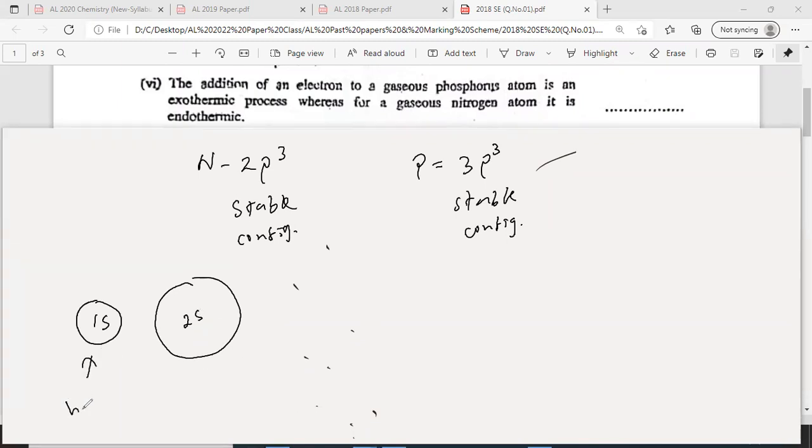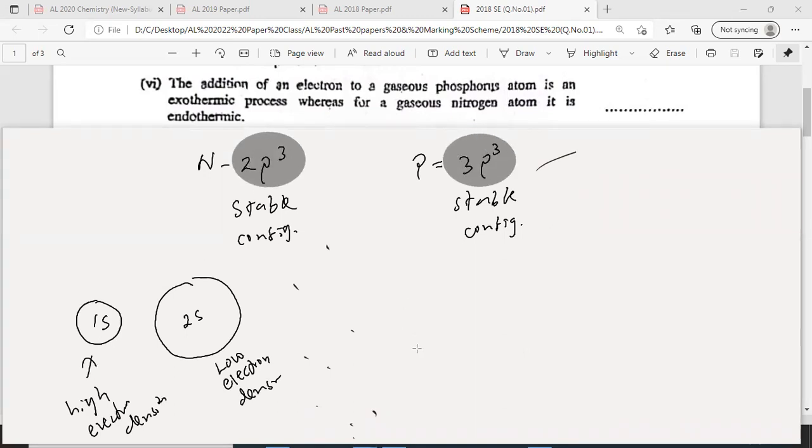This one has higher electron density, and this one has low electron density. Same thing here. Please highlight: electron density is higher in 2p3 than 3p3.